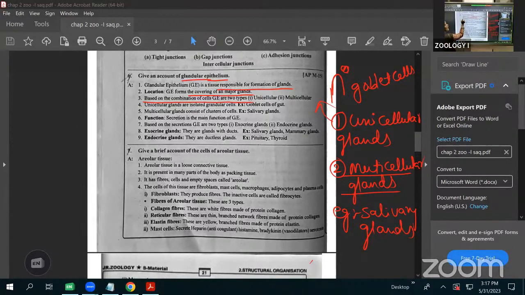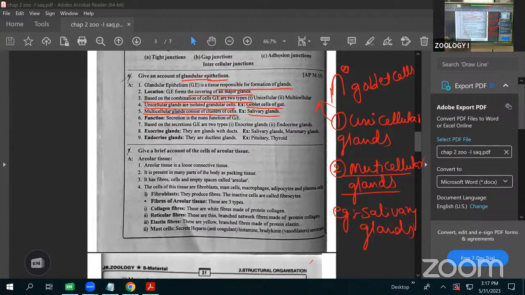The unicellular glands are the isolated glandular cells. For example, goblet cells of the gut. Inside of the gut, a number of goblet cells are present. They are the examples of unicellular glands. Next, what about the multicellular? They are the clusters of cells. An example is the salivary glands.